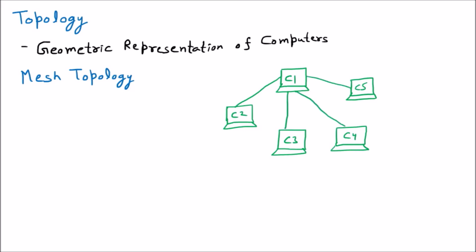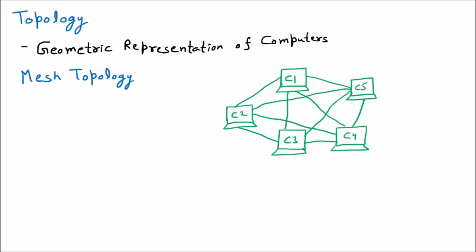Now talking about C2, C2 is already connected with C1. It is connected with C3, then C4 and C5. Further, if I talk about C3, it is already connected with C2 and C1. Then it's connected with C4 and C5. Then C4 is already connected with C3, C2 and C1, so it is connected with C5. Now C5 is already connected with C1, C2, C3 and C4. So when every computer is connected with each other, that is called the mesh topology.